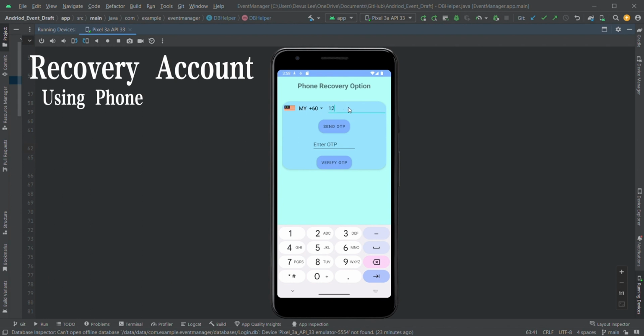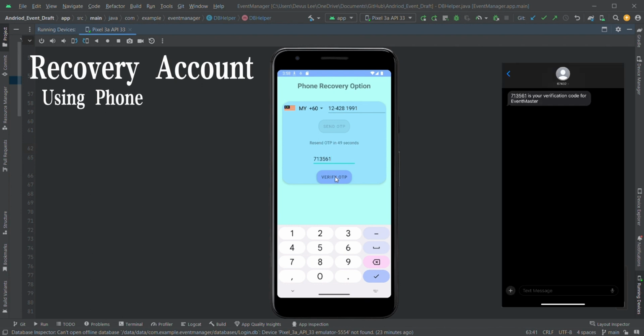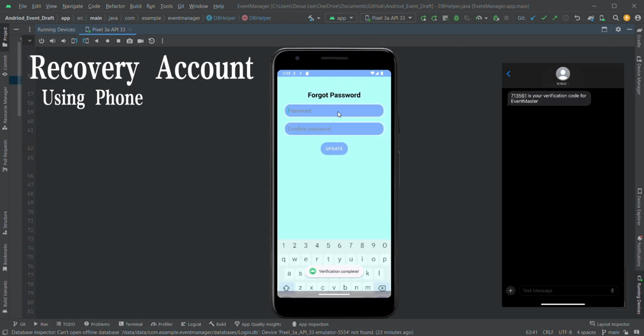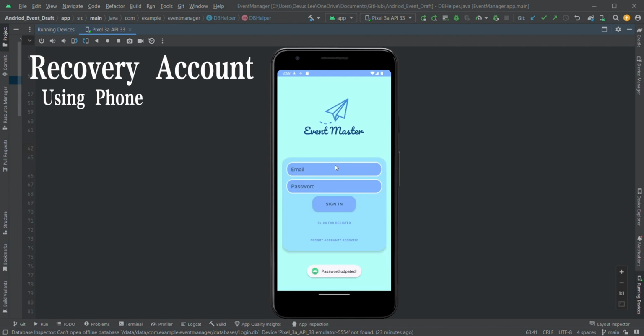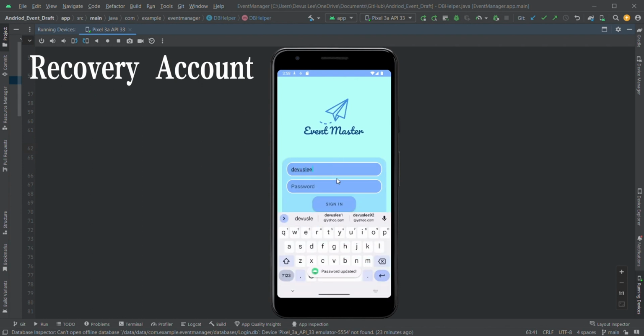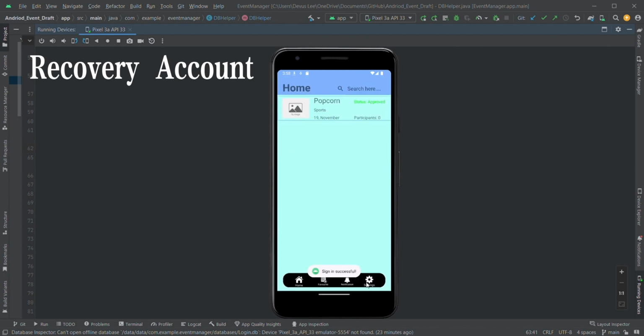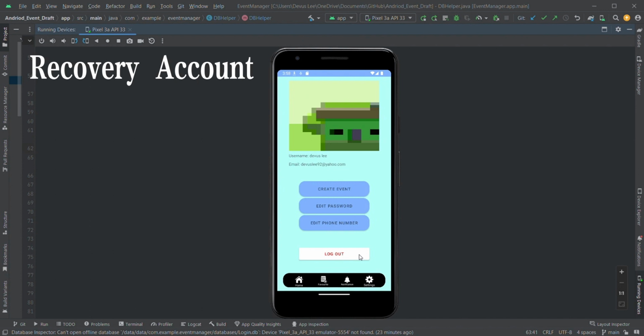The account was 0112-428-1991. And then I will send the OTP. And the OTP will be 713561. I verify. If it's complete, I can now change my password. So here I'll change it back to 123-123. To make it simple. Update it, should be complete. And if I type back the old account, I type 123, I should be able to log in. There we go, successful. So that's done for that part.